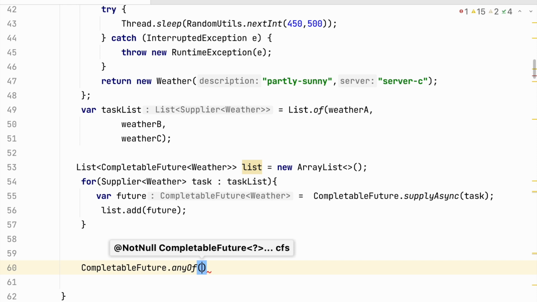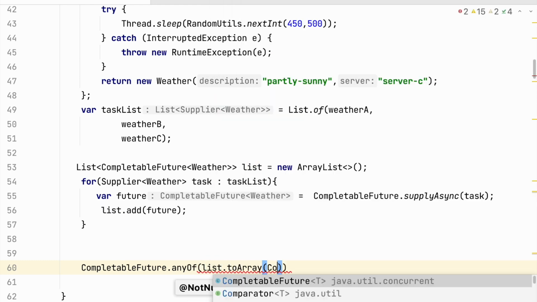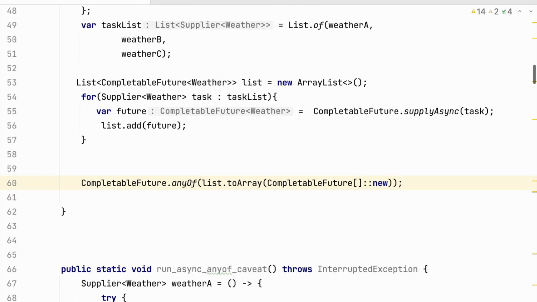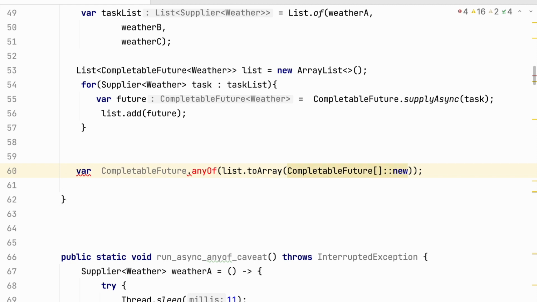We also know that we could pass an array, which resembles this variable number of arguments. So what we can do, we have our list, toArray and CompletableFuture, very nifty method, new. Now what does this return? Let us observe that.